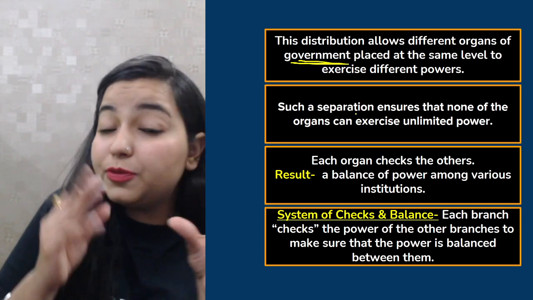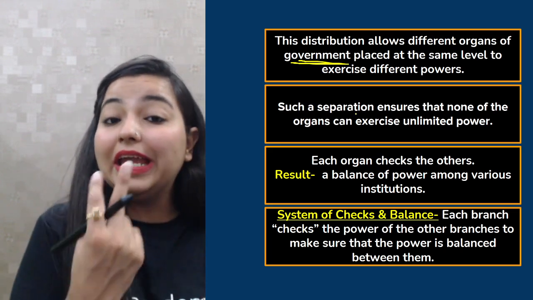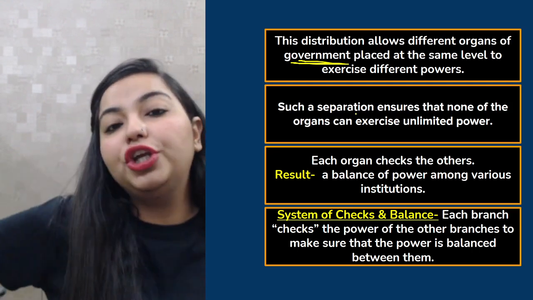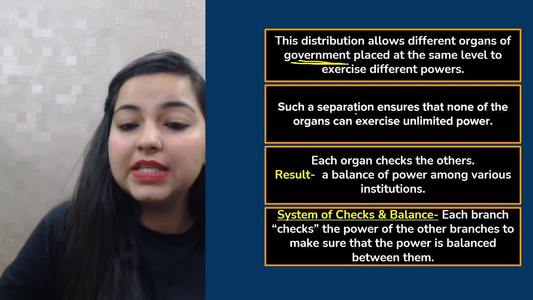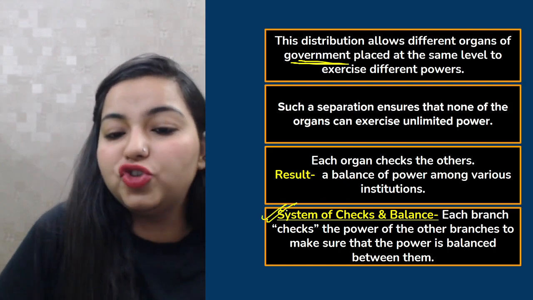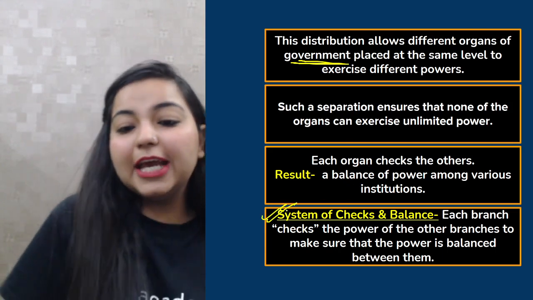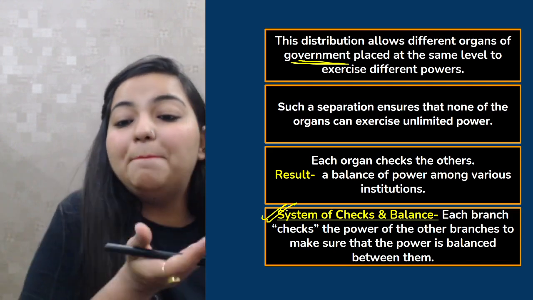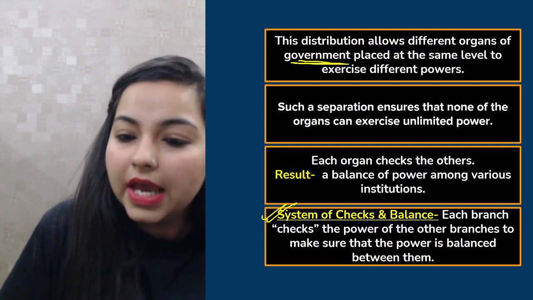So there is proper separation, and along with that, each organ keeps a check on the other organ so that they actually do not misuse their powers, and that is the reason they are known as system of checks and balances. Okay, so now because every organ keeps a check on one another, there is a balance of powers between various institutions.